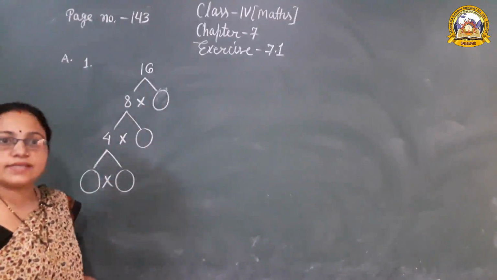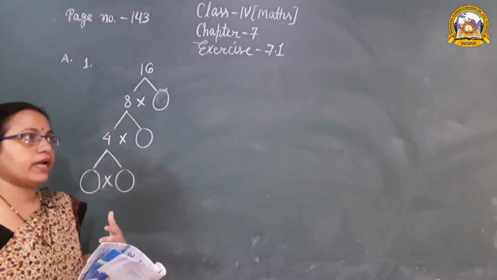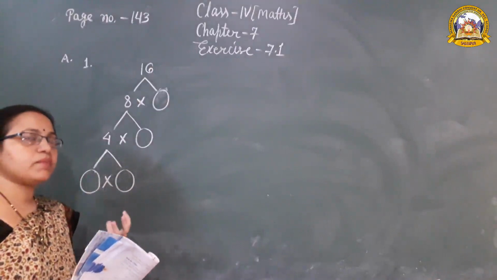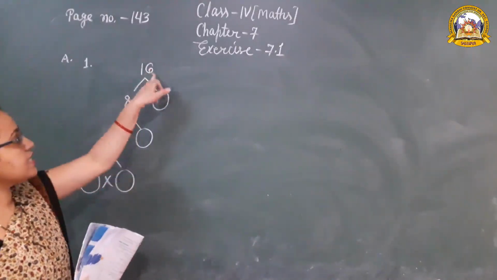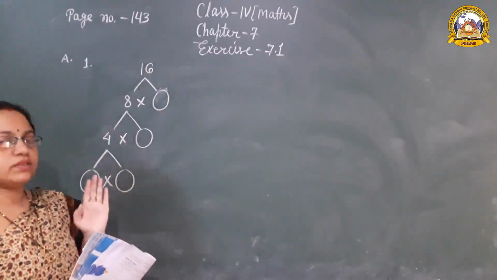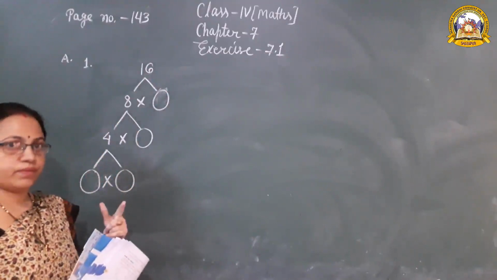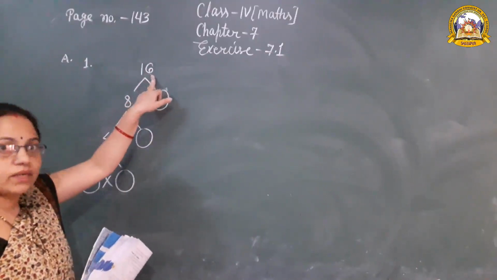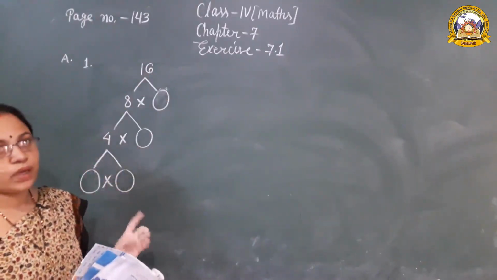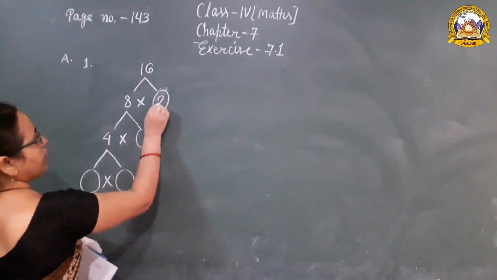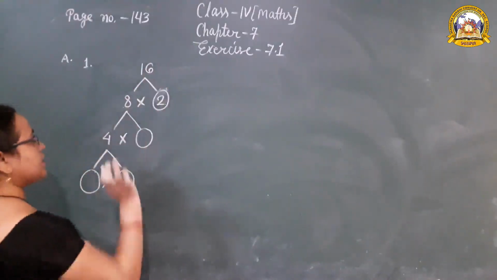First number is 16. So we have to think about which is the smallest prime number that completely divides 16. Think about the smallest prime number, because it's an even number. So first we take the smallest prime number, which is 2. Okay, let's look at it with 2. 2 adds a 16. Yes, means the answer is correct.